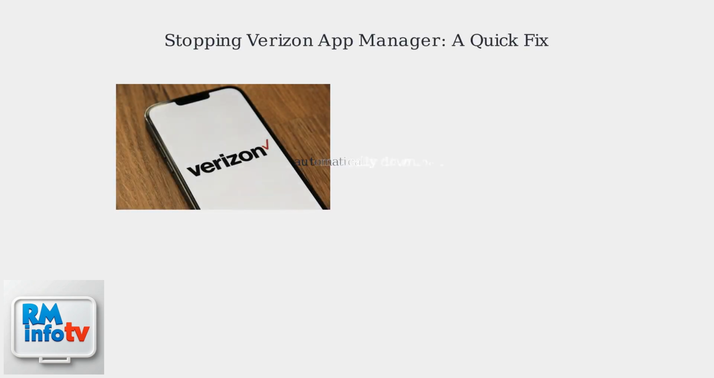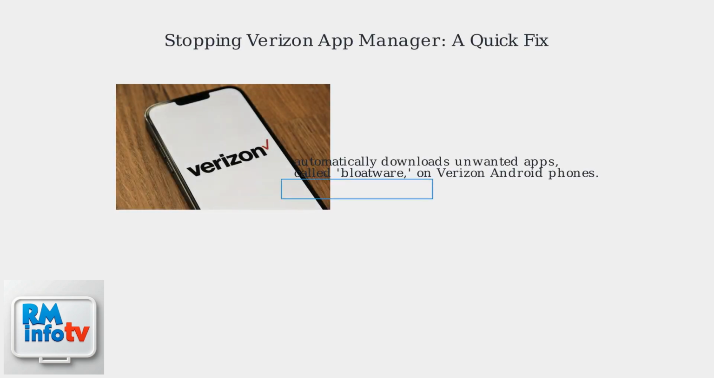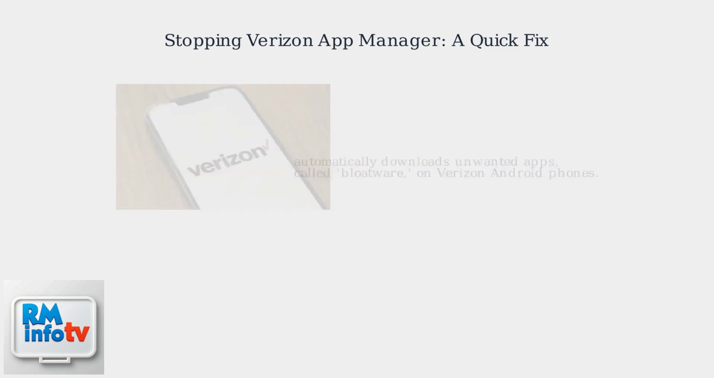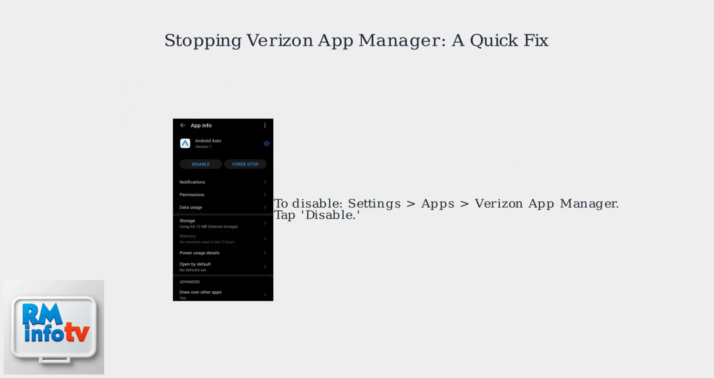Verizon App Manager automatically downloads unwanted apps, also called bloatware, on Verizon Android phones. This consumes storage, battery, and data. As of 2025, uninstalling is difficult, but disabling it is easy and effective.